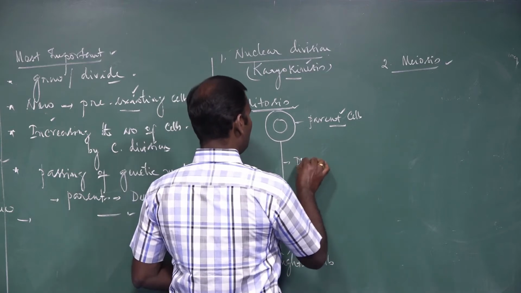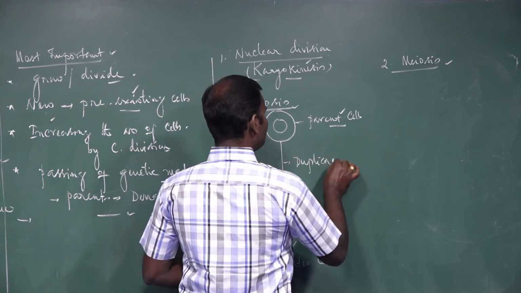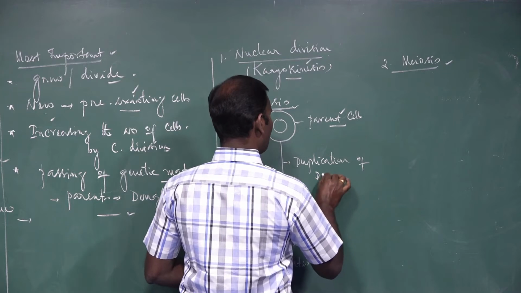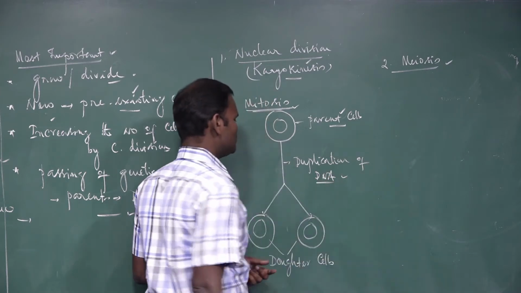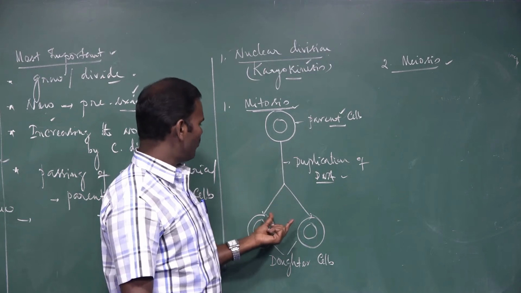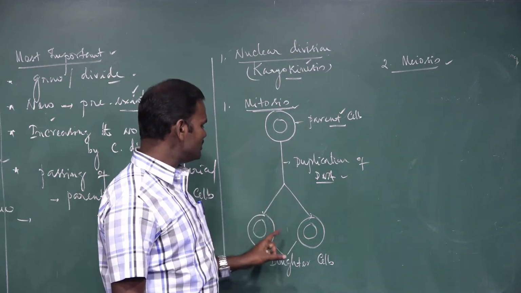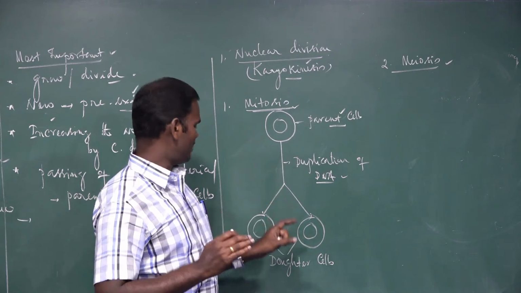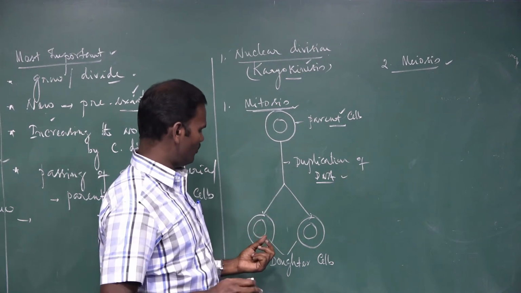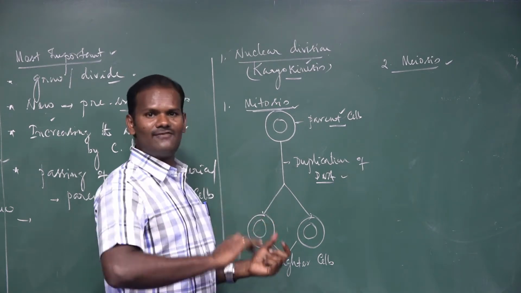So here duplication or replication of DNA takes place, not of the chromosome number. At the end of mitosis, there is no change in the number of chromosomes, but there is a change in the structure of chromosomes.